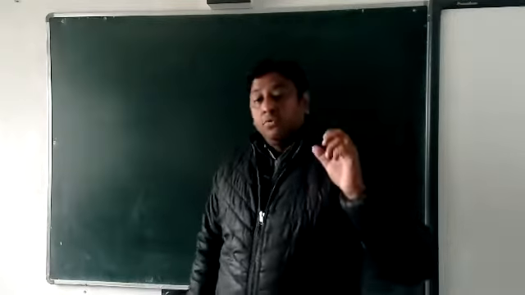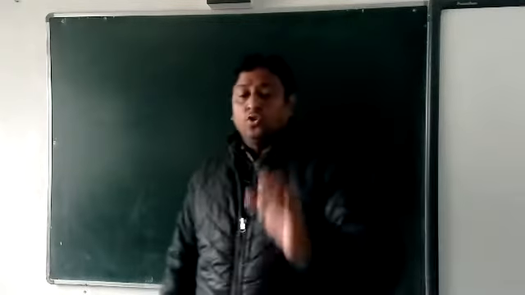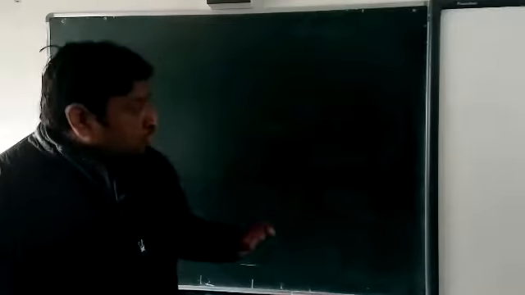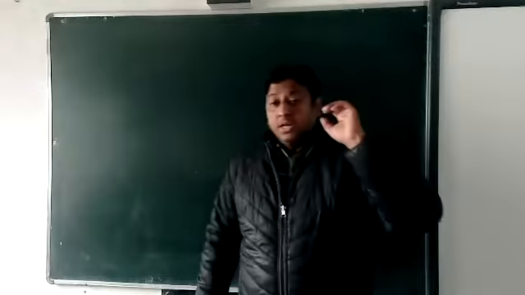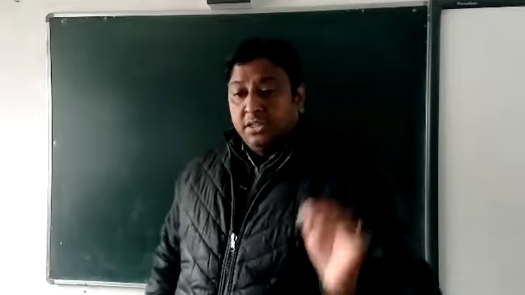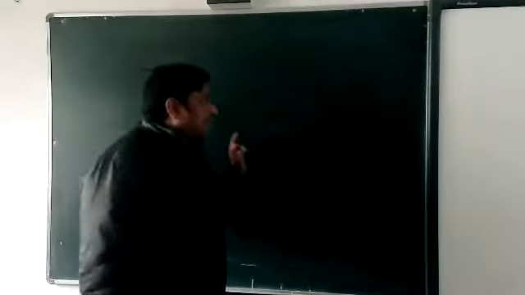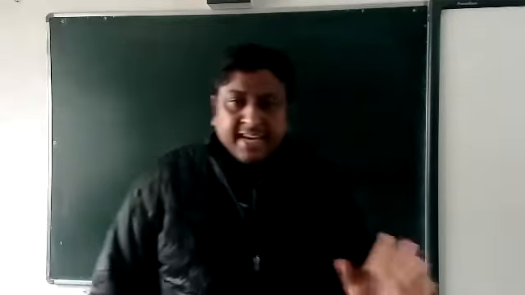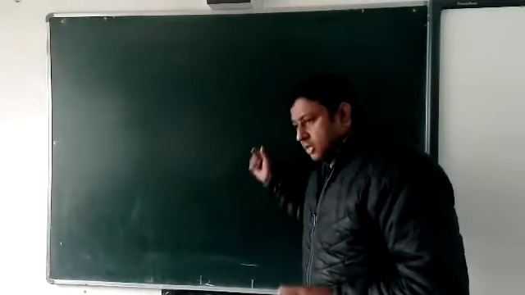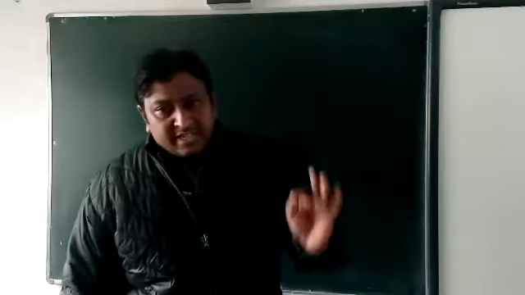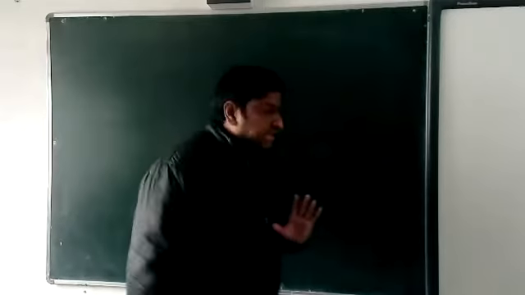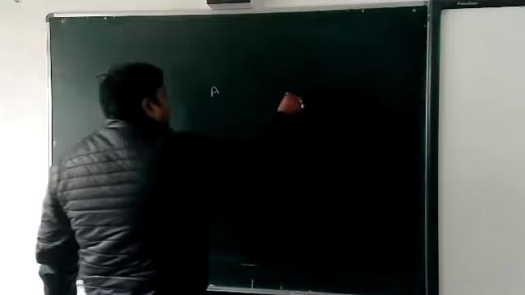It means when the drawer goes to collect his money from his drawee, and on the date the drawee is not agreeing to pay the money. If they are not ready to pay the money, that is called bill dishonor. Okay, beta? For example, if one is drawer, one is drawee, A and B are there.